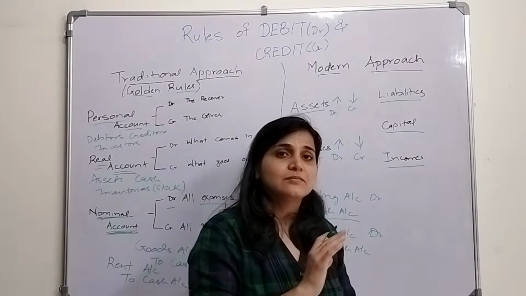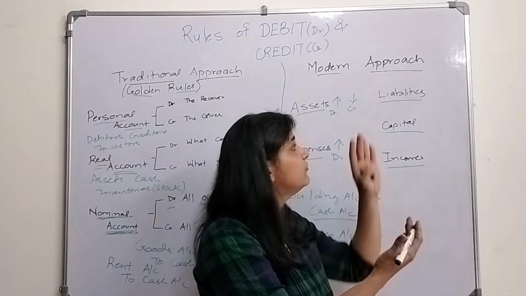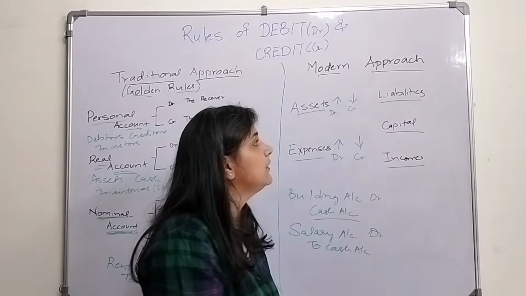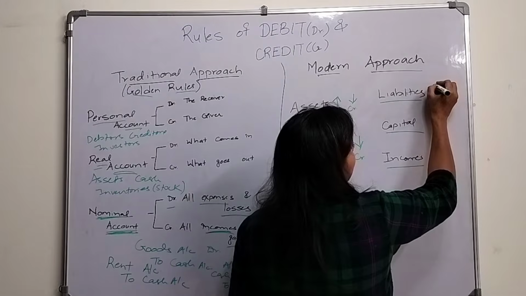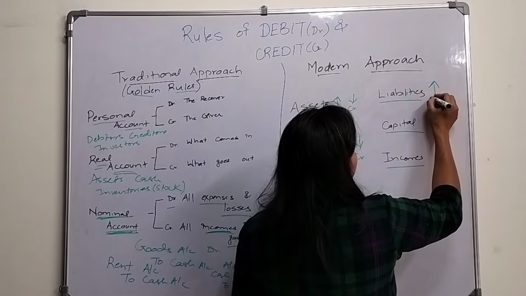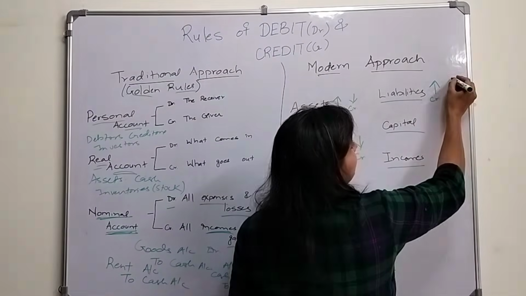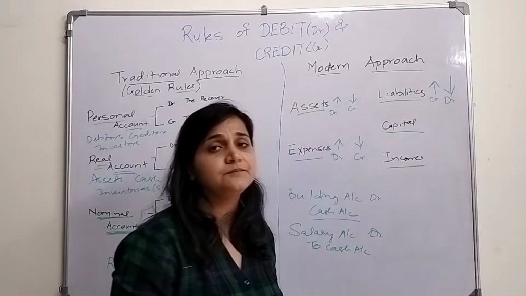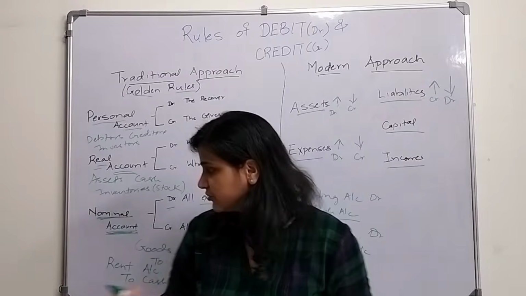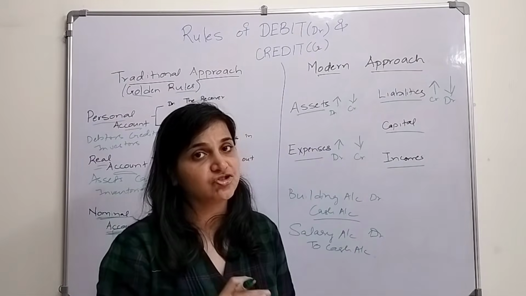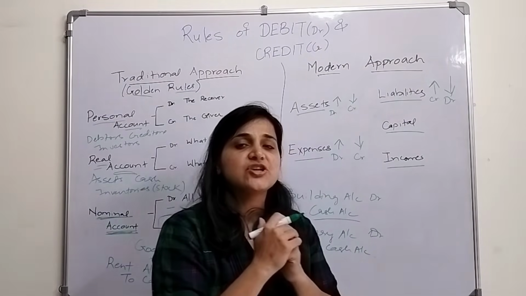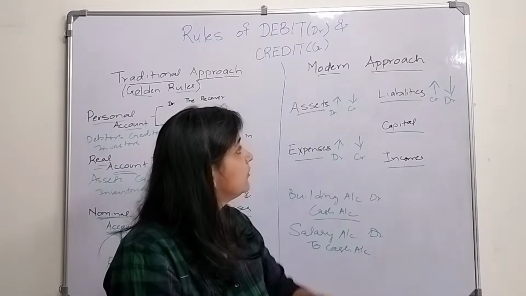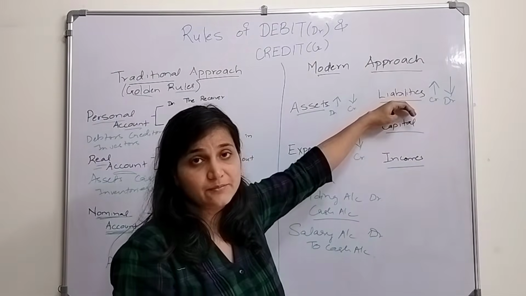Okay, now the reverse rules for liabilities, capital and income. What does the rule of liability say? If your liability increases, credit it. If your liability decreases, debit it. I purchase goods from Mr. Sham. Mr. Sham is my creditor, so he comes under liability.